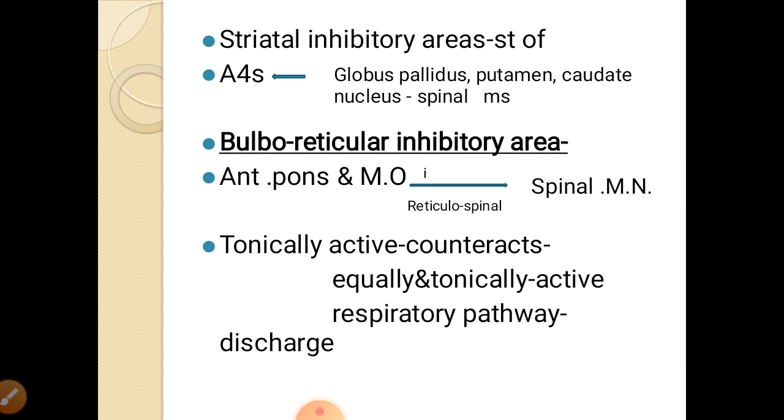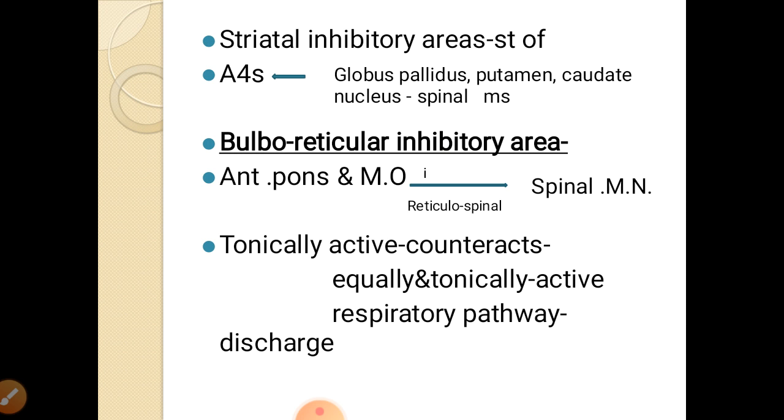Striatal inhibitory areas are, that is from 4s the fibers go to the globus pallidus, putamen and caudate nucleus. The fibers from the globus pallidus, putamen and caudate nucleus go to the 4s area, that is the inhibitory area, and the bulboreticular inhibitory area from the anterior part of the pons and from the medulla. So the reticular area from the pons and medulla sends fibers through the reticulospinal nerves to the spinal motor neuron or anterior horn cell and can inhibit this spinal motor neuron.